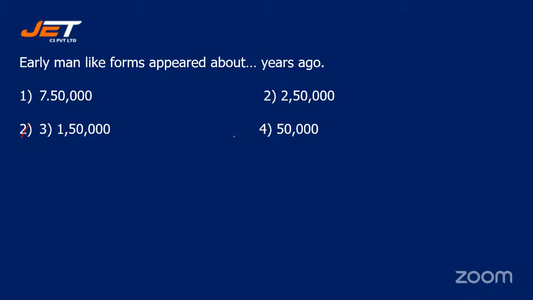Students, there is a dilemma in this also. I'll tell you that as well. All right, students. The correct answer for this question is option number four, 50,000 years. Not 7 lakh. This is a mistake in the PPT. The correct answer for this question is option number four, 50,000 years ago.